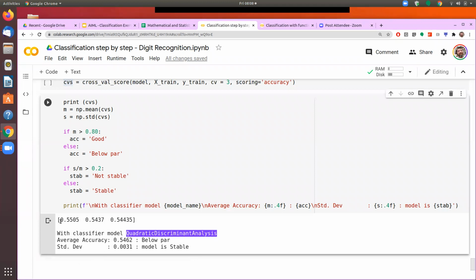So if I have different numbers, I can find out the standard deviation. And then we say that if the standard deviation is low compared to the mean of that, the model is stable. So this model is actually giving me a below par result, but it is stable. So, well, it is actually predictably low performance. Even if the model is stable, how does it really matter? We are not going to choose that.